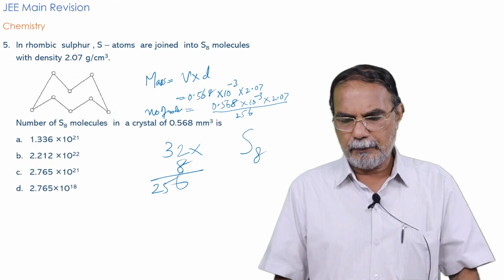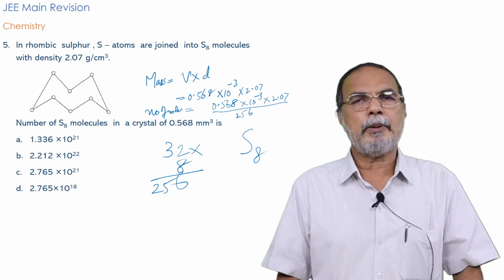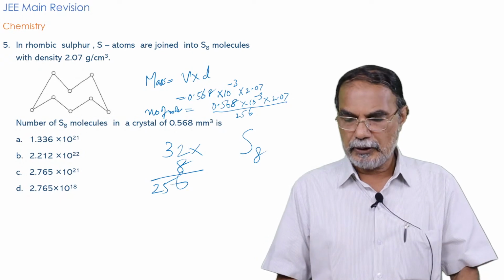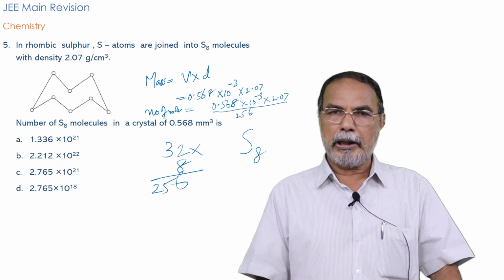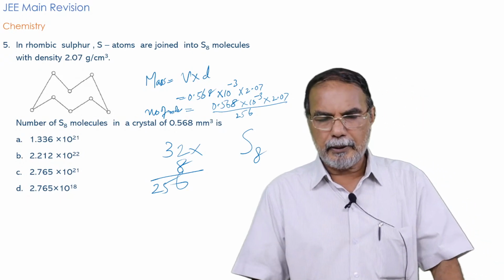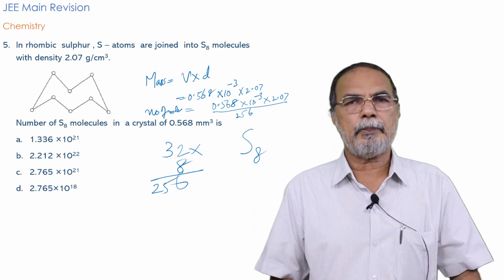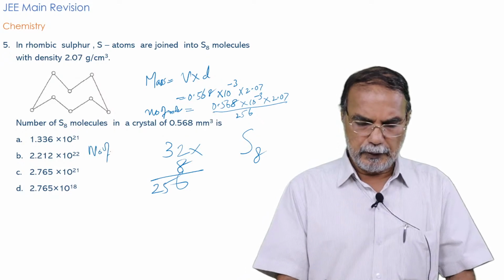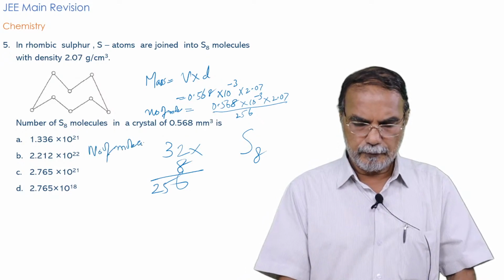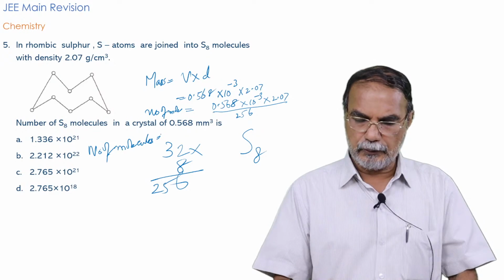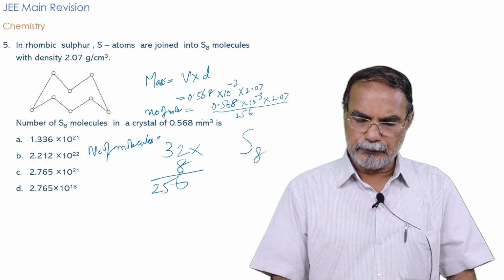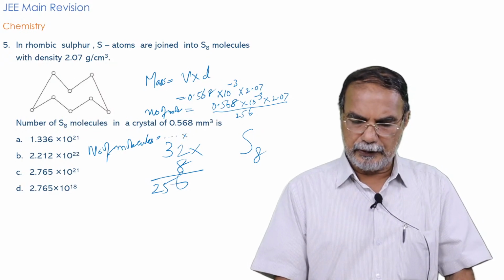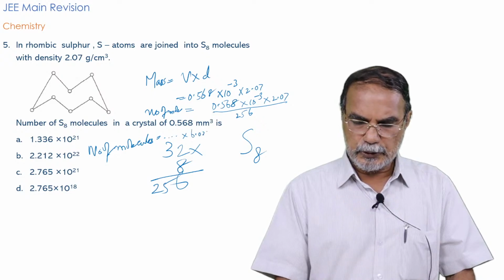You multiply 0.568 and divide by 256, and you will get the number of moles. To convert into the number of molecules, the number of moles has to be multiplied by the Avogadro number. So the number of molecules is equal to the number of moles, you can post the value here, multiplied by 6.02 into 10 raised to 23.